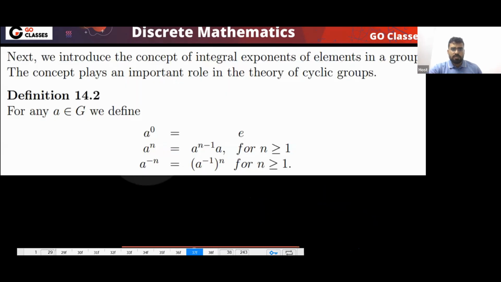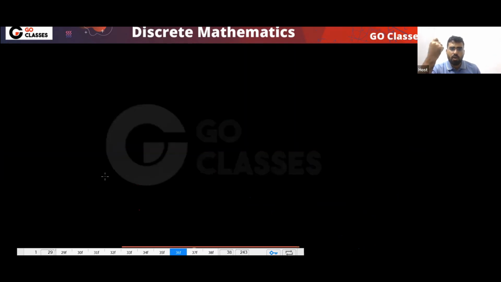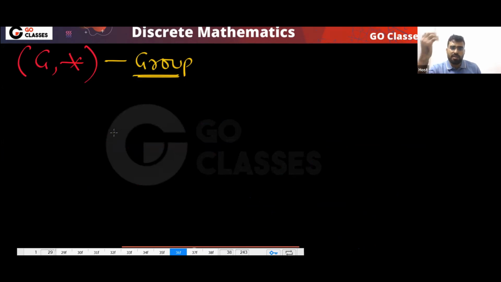Okay, now let's see some concepts. Power of an element. How to define the power of an element in a group? This is a very simple concept. If you have a group (G, *), let's assume this is a group, then how will you define the power of an element?